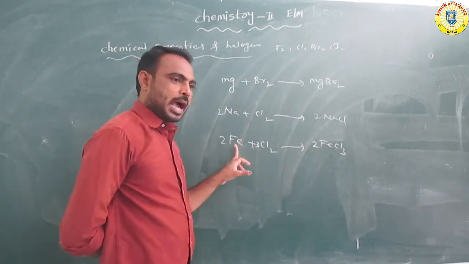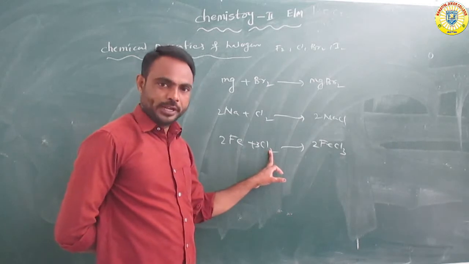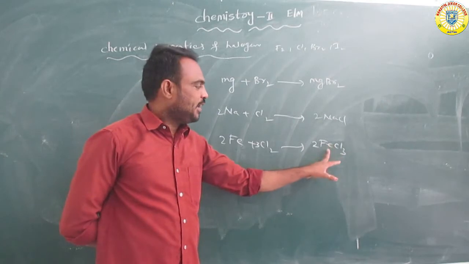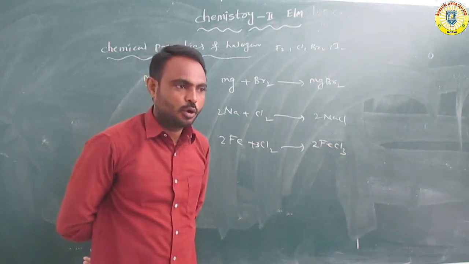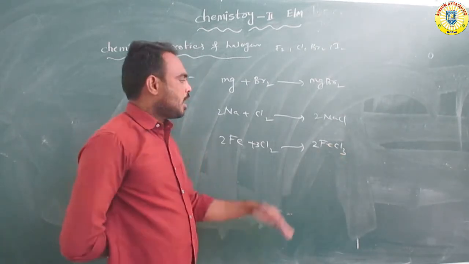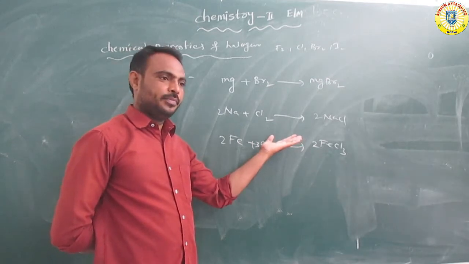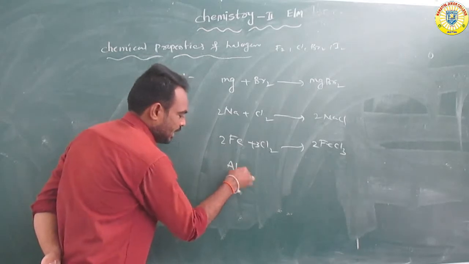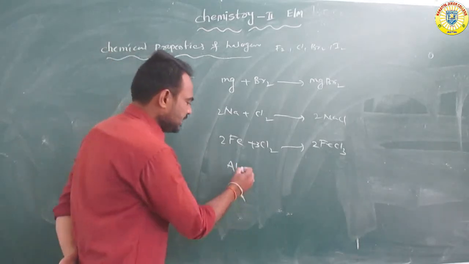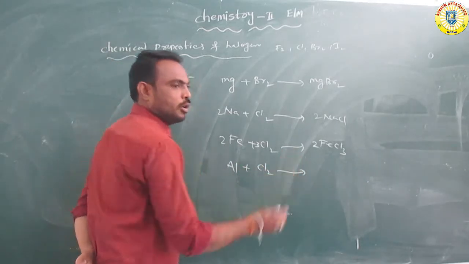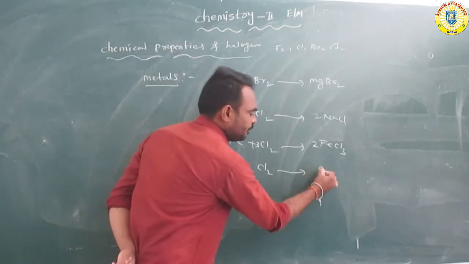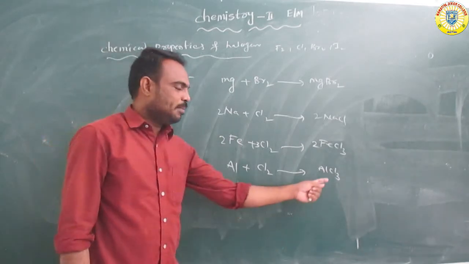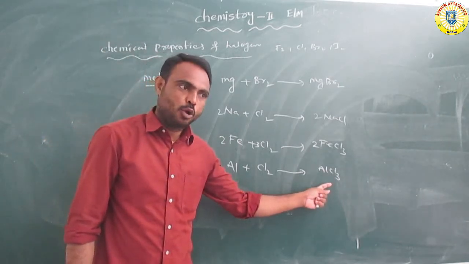Or suppose aluminium, Al. Aluminium is also a metal. This aluminium reacts with chlorine to form AlCl3, aluminium chloride or aluminium trichloride.